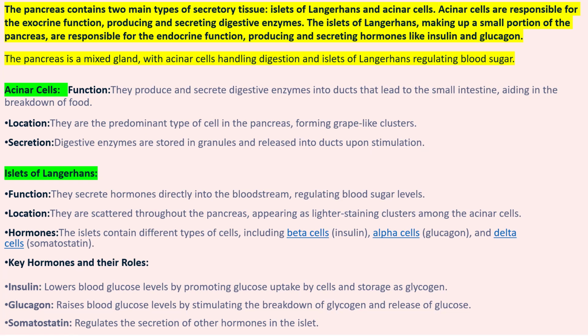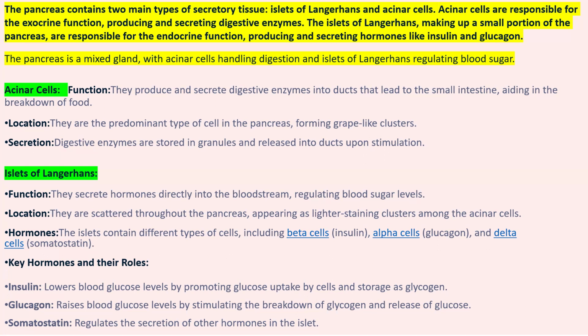The islets of Langerhans are also present in the pancreas, making up a small portion of it, and secrete hormones. They have endocrine function. They secrete hormones directly into the bloodstream, regulating your body's blood sugar levels. So the islets of Langerhans have endocrine function, secreting hormones and helping in maintaining your body's blood glucose levels.